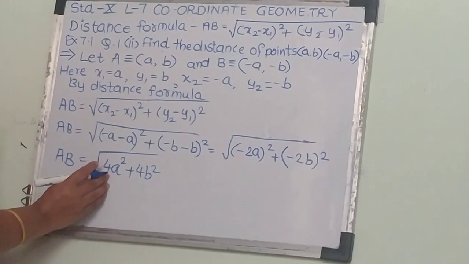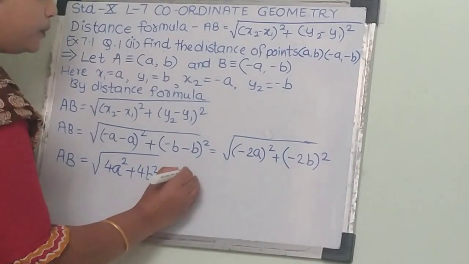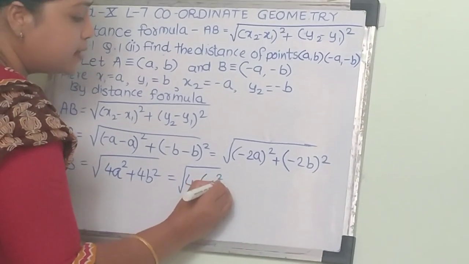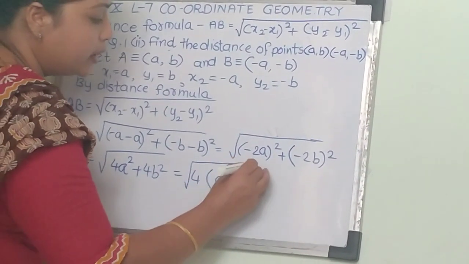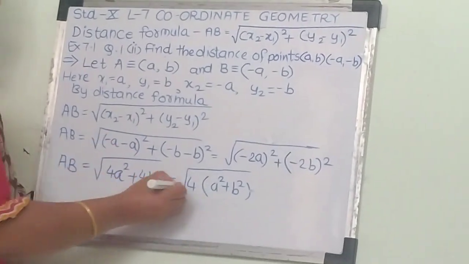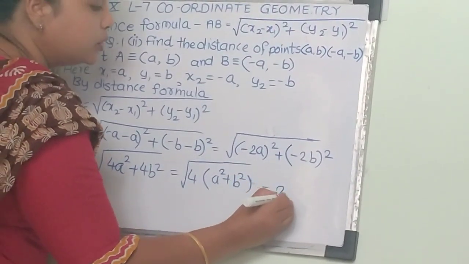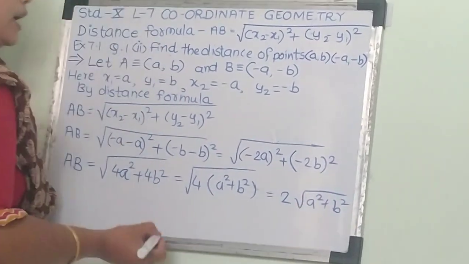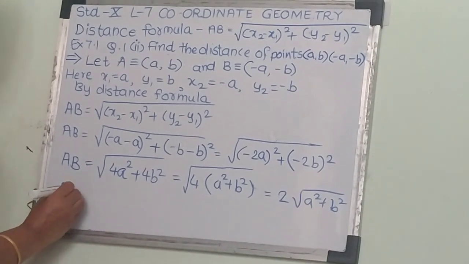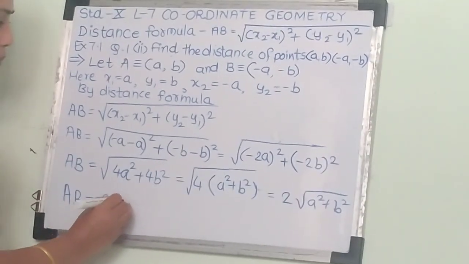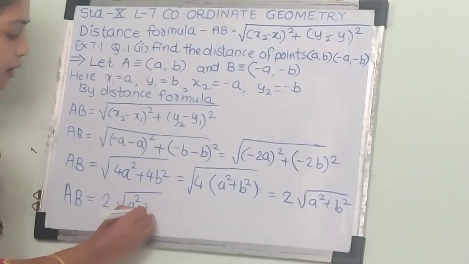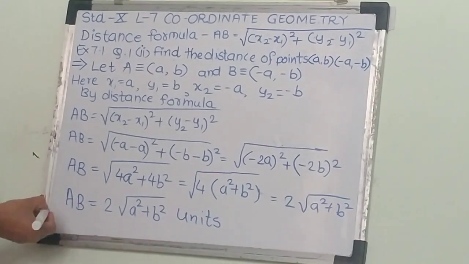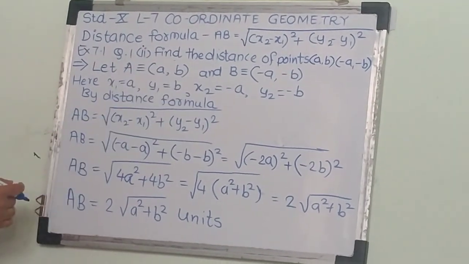Now here we can take common 4. So in root, 4 into bracket A square plus B square. Now 4 is the square of 2, so we can take out 2 and in bracket A square plus B square as it is. Hence we get AB equals 2 into root of (A square plus B square) units, that is the distance between the given 2 points.